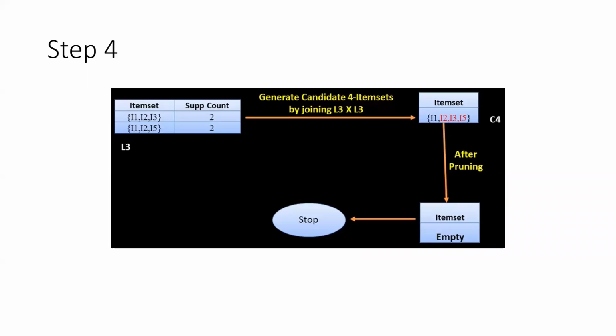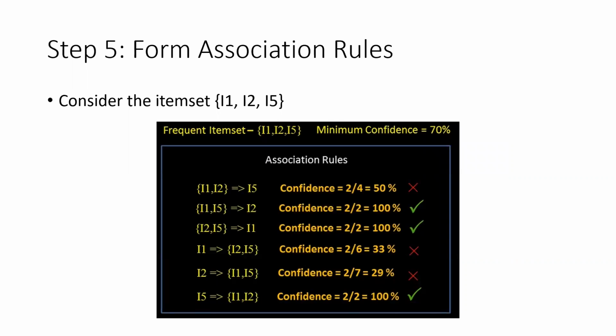Okay. So for example, let us just consider this particular set I1, I2, I5. Okay. And you are saying that the minimum confidence should be 70%. Okay. So using this item set of I1, I2, I5, you need to form association rules. How do you do that? It is nothing but different combinations of these 3 items.